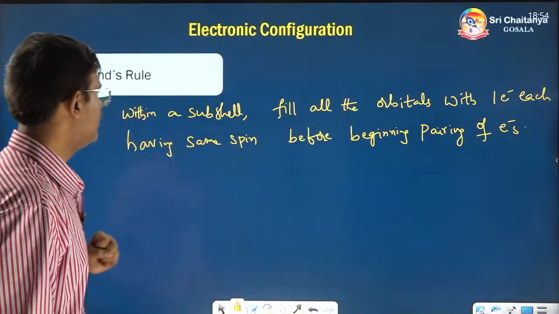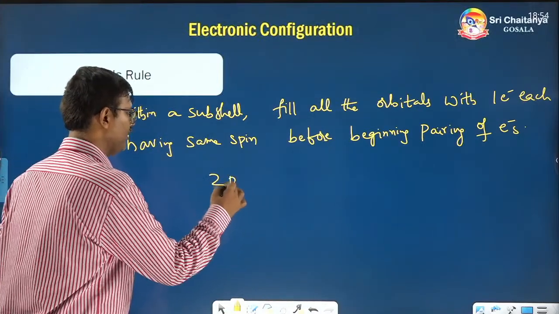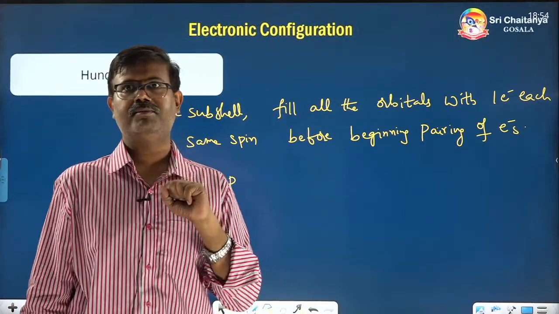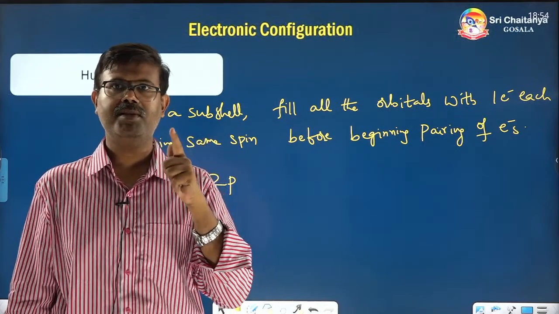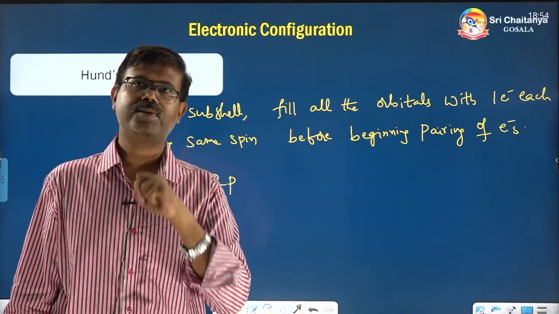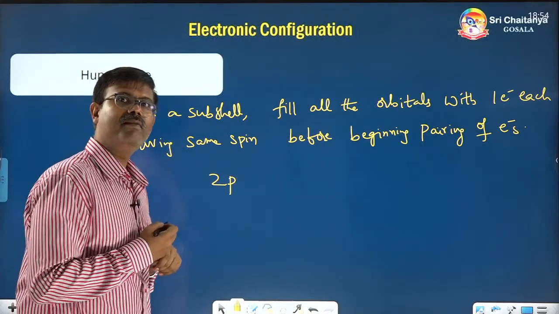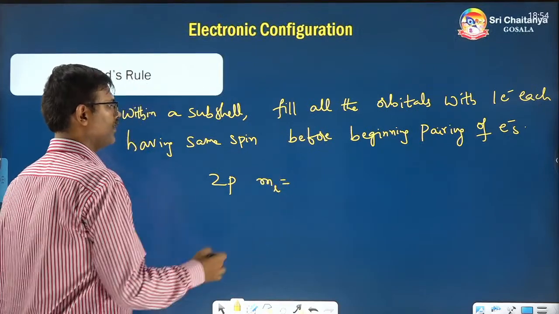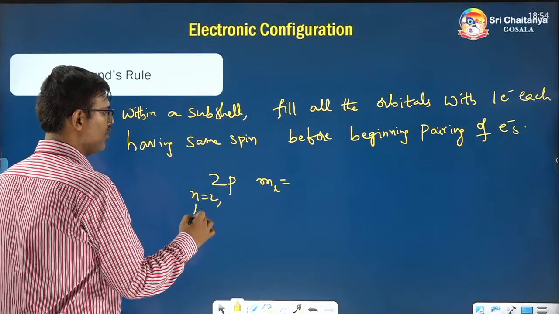Means what? See, suppose I take the 2p subshell, n is equal to 2, l is equal to 1. p means l is equal to 1. So this is a subshell. In this subshell, how many ml values will be there? n is equal to 2, l is equal to 1.